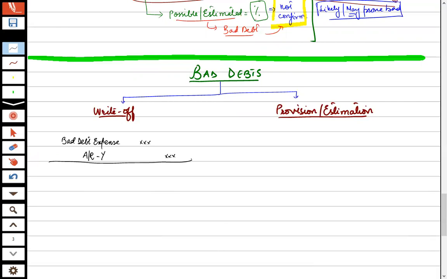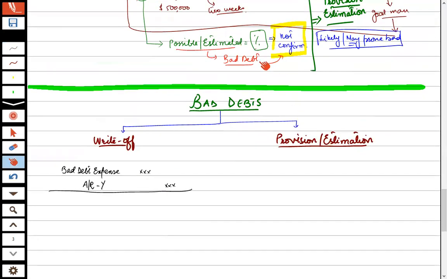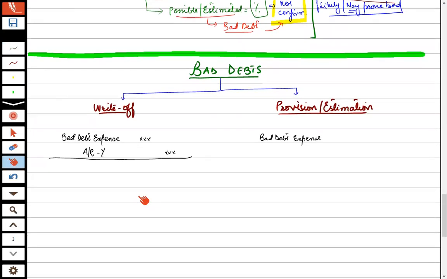Now, what would the provision be? In the case of provision, it would also be bad debt expense. We have made up our mind that such an amount will not be recovered. So it would also be an expense, but it is not yet confirmed. So there is the estimation, and for estimation, like depreciation, the word allowance is used. So here, instead of writing off accounts receivable, we use allowance for bad debts.